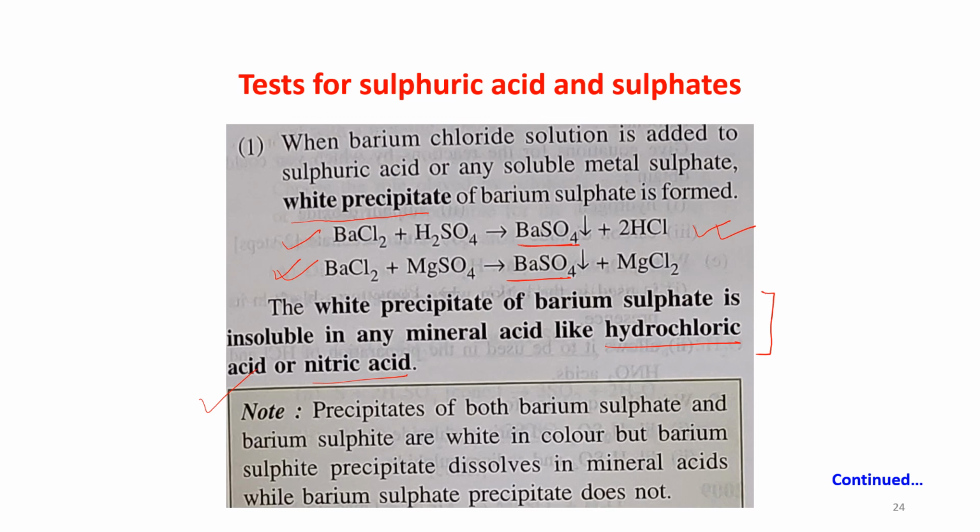Precipitates of both barium sulfate and barium sulfite are white in color, but barium sulfite precipitate dissolves in mineral acids, but barium sulfate precipitate does not. So if the precipitate is not dissolving in mineral acid, then we can say that sulfate ion is present.